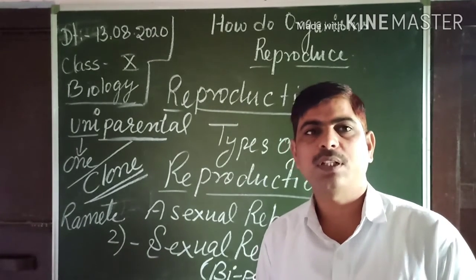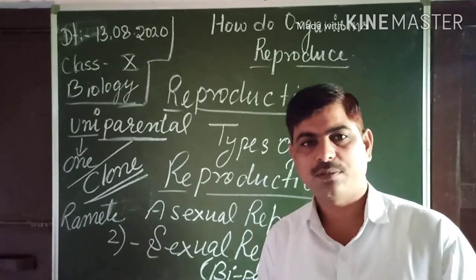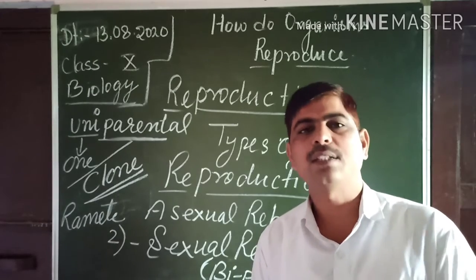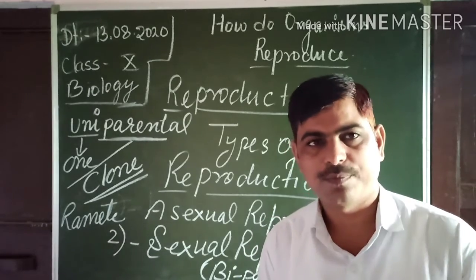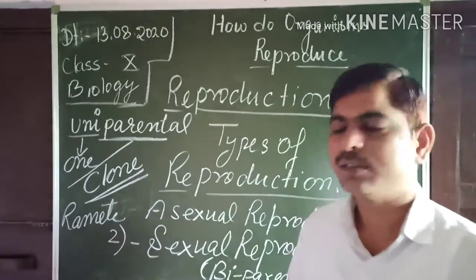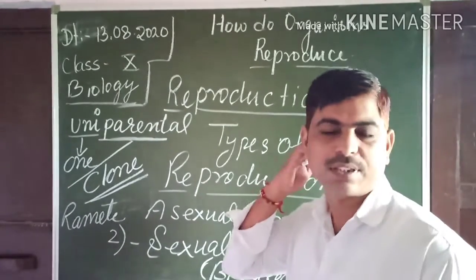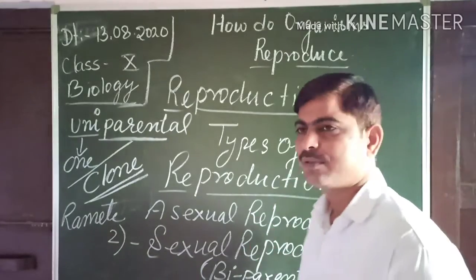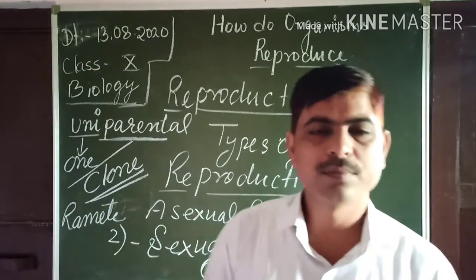This reproduction involves DNA replication, so it results in variation and it also contributes to evolution. The result of this is called offspring, the young ones.